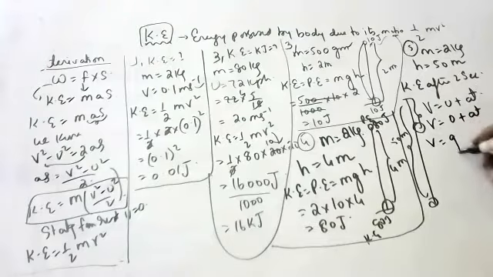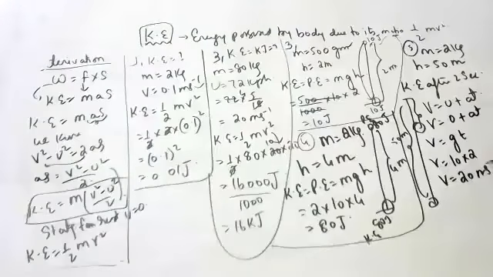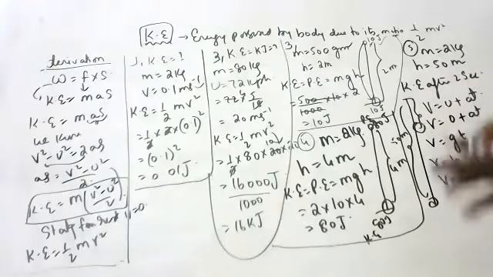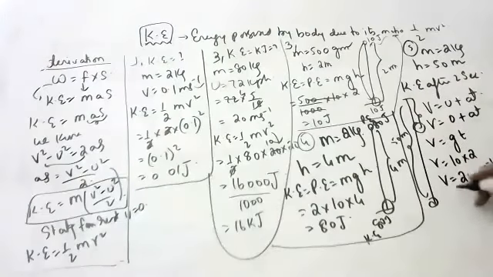So v is equal to gt. This is 10, this is 2. After 2 seconds, its speed is 20 meters per second. Initially it is 0, then in 1 second, in 2 seconds, it became 20. Now, after 2 seconds, find the kinetic energy.